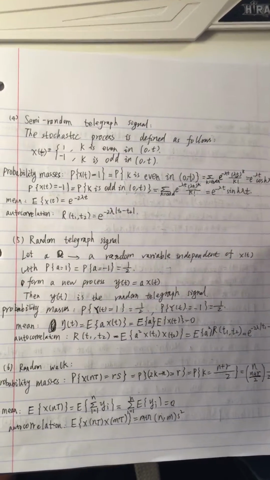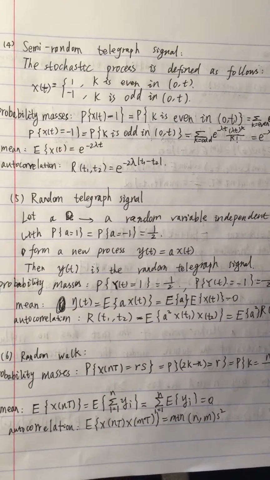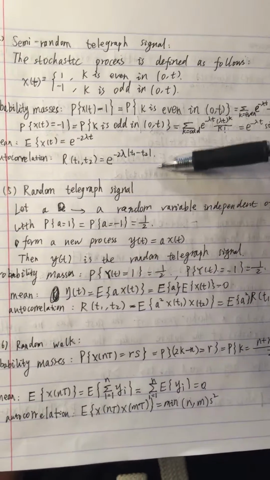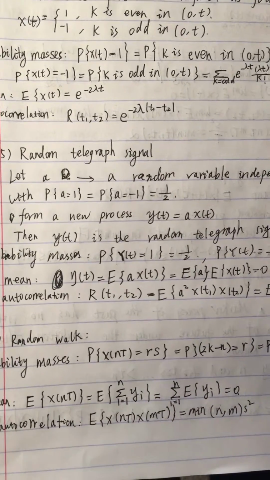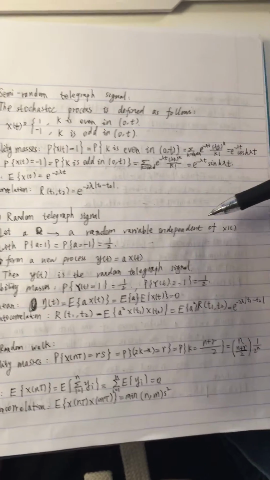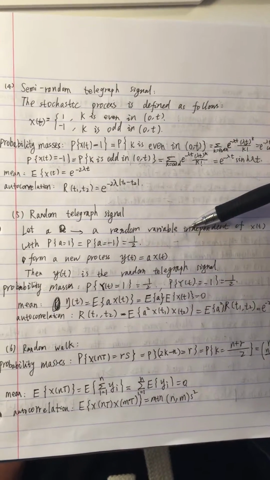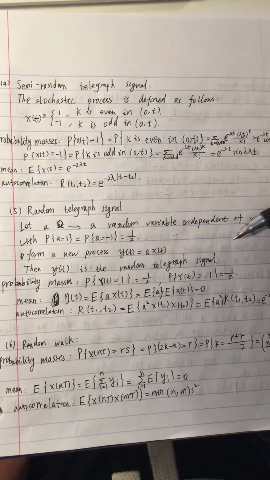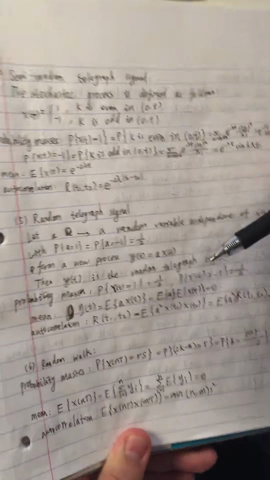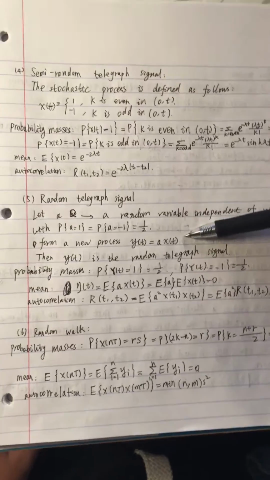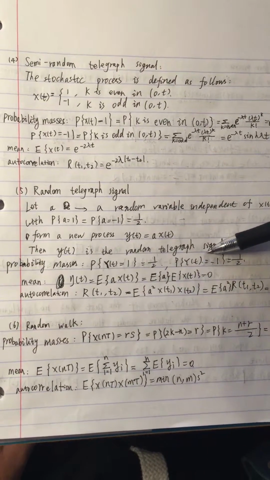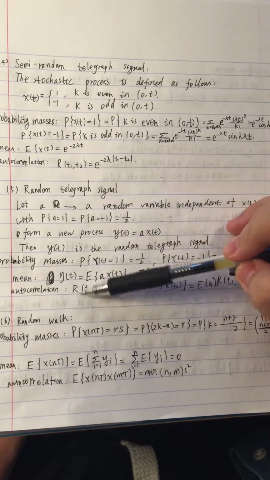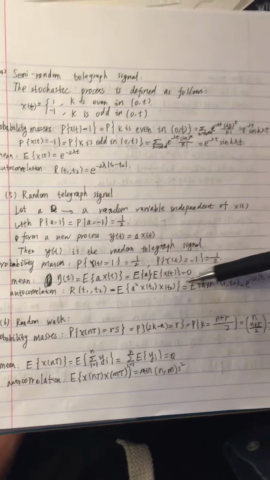So for the fifth question, the random telegraph signal, let A be a random variable independent of X(t), with P(A equal to 1) equal to P(A equal to minus 1) equal to 1/2. So that forms a new process, Y(t) is equal to A times X(t). Then Y(t) is a random telegraph signal, and its probability mass function, mean, and autocorrelation are like this, and this one.